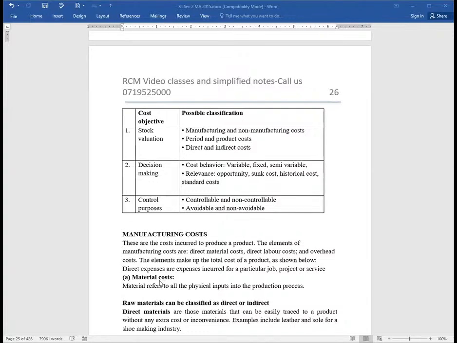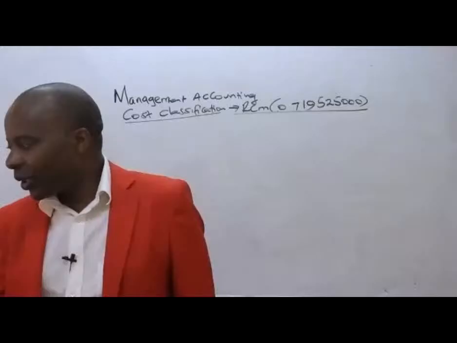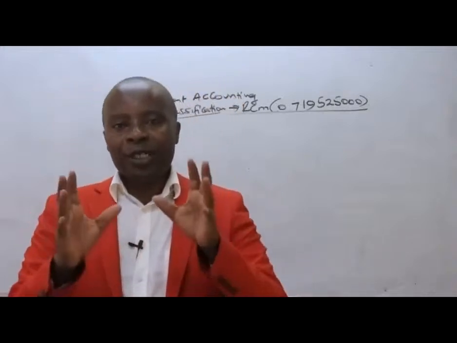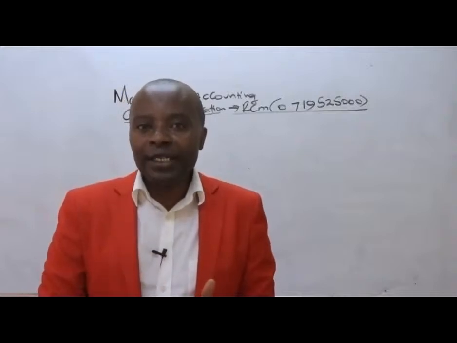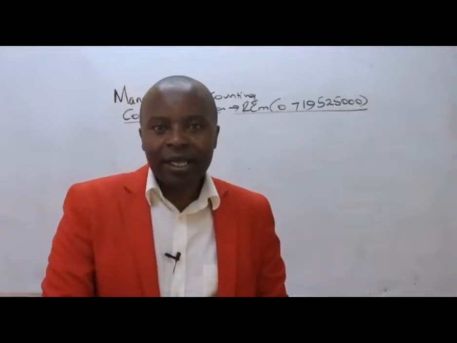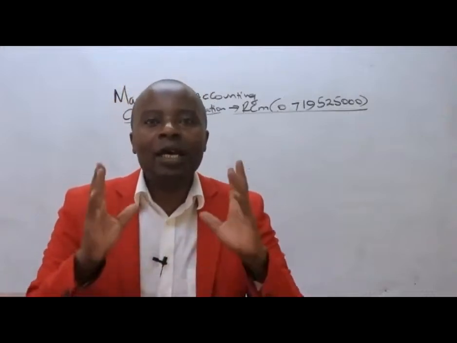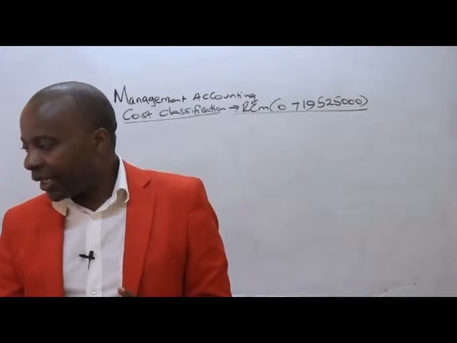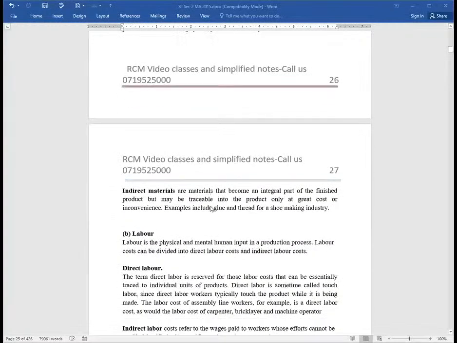Material cost refers to all the physical inputs into a production process. Ladies and gentlemen, if for instance today I was a carpenter producing tables, some of the raw materials that I will need are, for instance, timber. So when I bring in the timber, that automatically will be accounted under raw materials. It's important for you to understand that. And then, of course, we'll have labor. We need labor, like some other carpenters who will be assisting me. I'll be paying them salaries and wages.